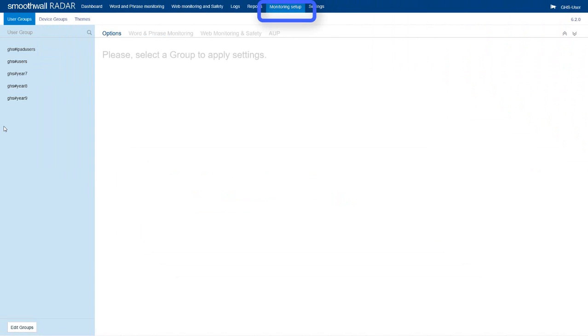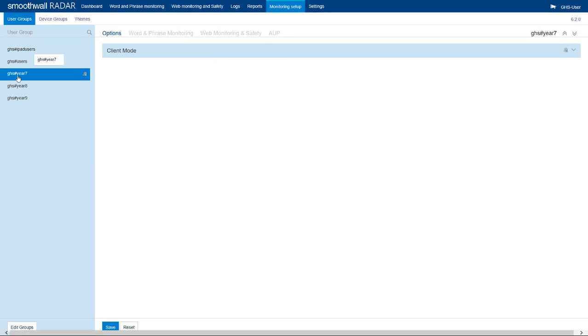Any type of monitor user can access monitoring setup from the top menu to display configuration settings for their available groups. However, monitor users classed as view only will not be able to amend settings. Select the user group for which settings should be viewed or modified. Note that device groups may also exist for your site but are rarely used to set configuration. Select Options and then Client Mode to configure this feature.